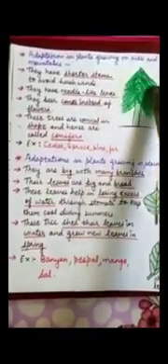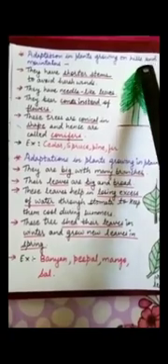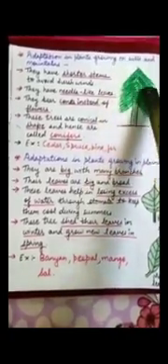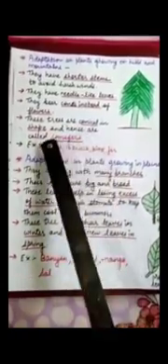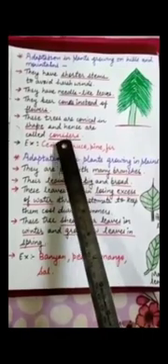You can see this type of shape, cone shape, so that if snow falls, it can slip down from this tree. So they have a conical shape and hence they are called conifers.